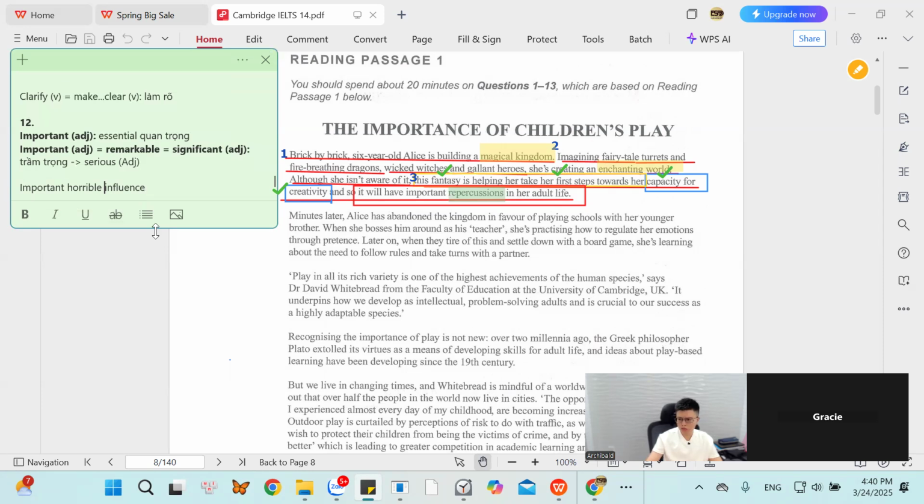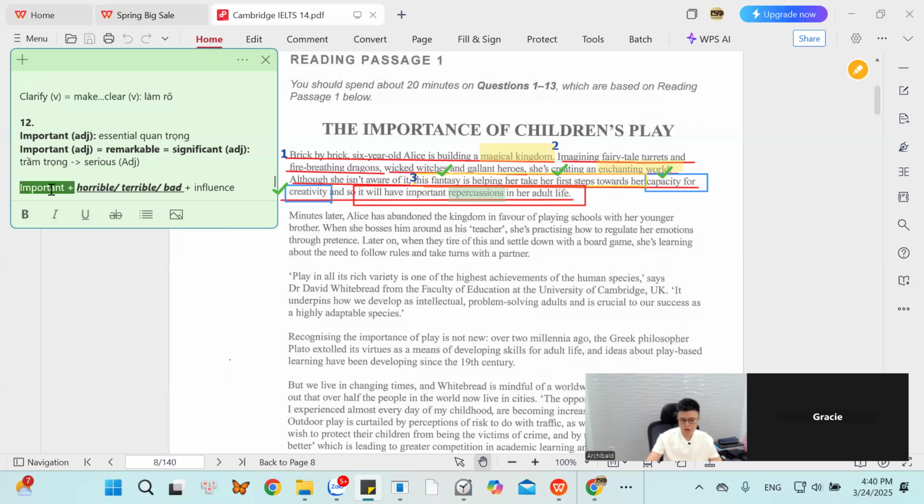Important, horrible. Không hiểu được. Important mà đi chung với từ terrible cũng không có hiểu được nghĩa. Important mà đi chung với từ bad cũng không có hiểu được nghĩa. Như vậy có dùng được từ important với mấy từ này không? No. Bây giờ thay vì dùng từ important thì dùng cái từ gì mà nó vẫn mang được cái nghĩa là gọi là sự ảnh hưởng tồi tệ, sự ảnh hưởng kinh tởm, sự ảnh hưởng tởm lợm.